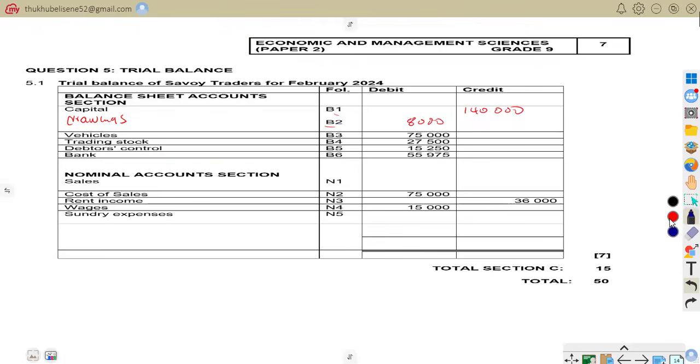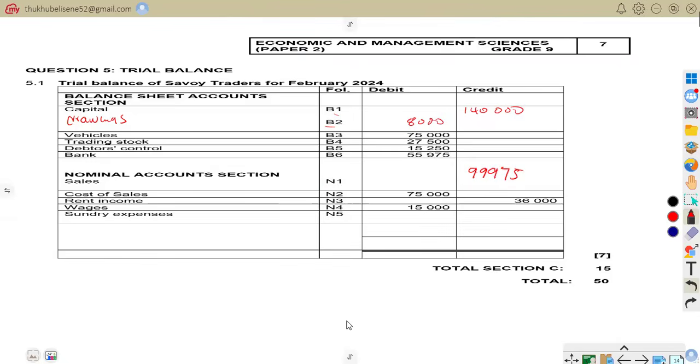So meaning to say, for sales, we are going to have 99,975 on the credit side. That is nominal section 1. So the N1 means nominal. So now we come to N2, cost of sales is already there.